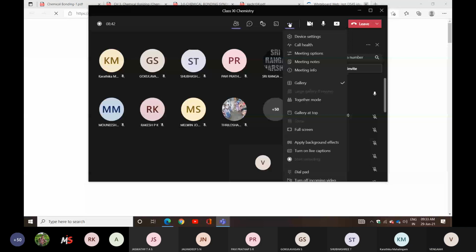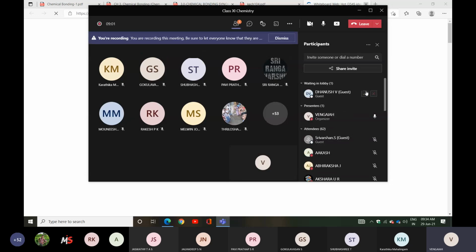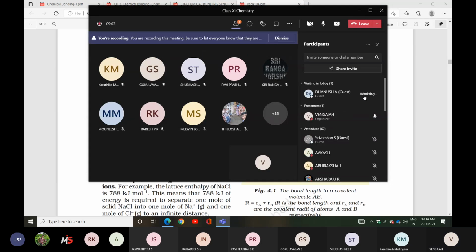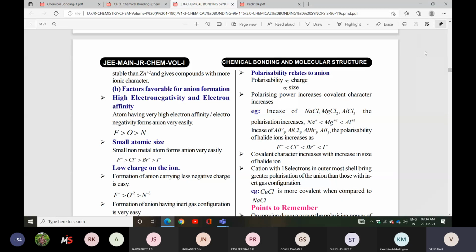So listen, in the last class we discussed the definition of a chemical bond, and the types of bonds also we discussed. Already you know, atoms or molecules or ions, to attain stability, combine. They hold or bind together to form a chemical bond.